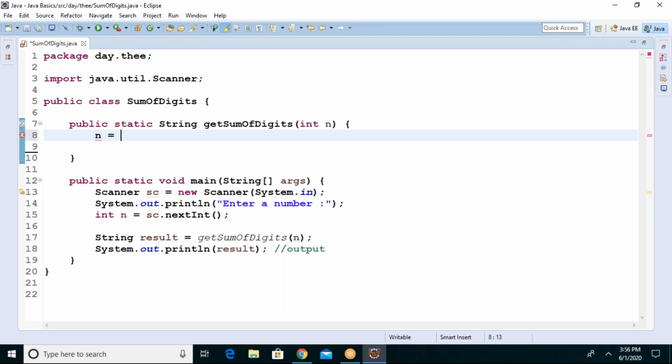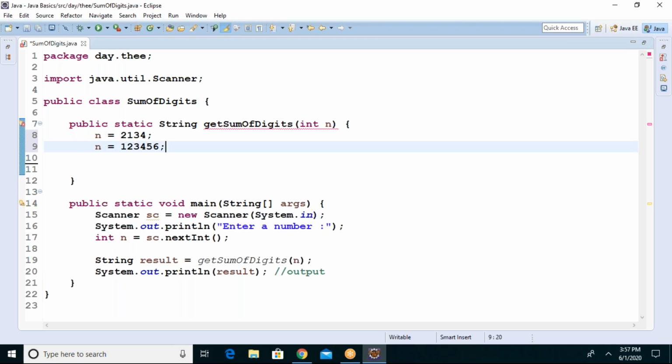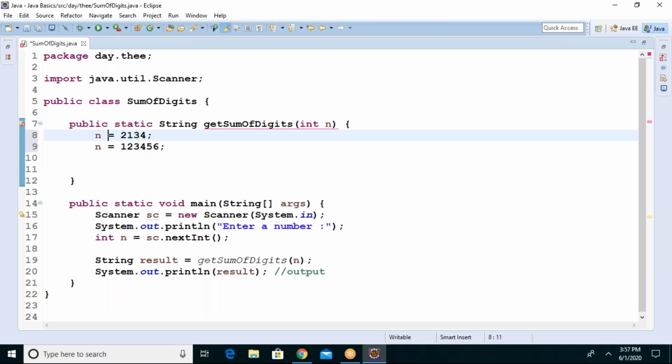Assume n value equals 2134. How many digits are there? 4. How will you calculate the sum of digits? If you have n value as 130456, how will you calculate this? This is 6 digits. How will you do that? You don't know exactly how many digits there are. What is the logic? What do you think?